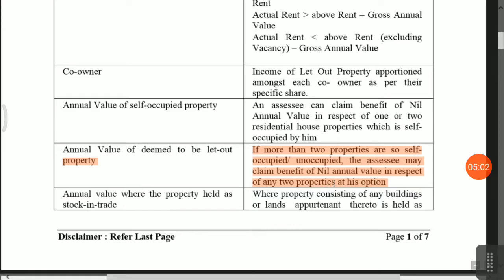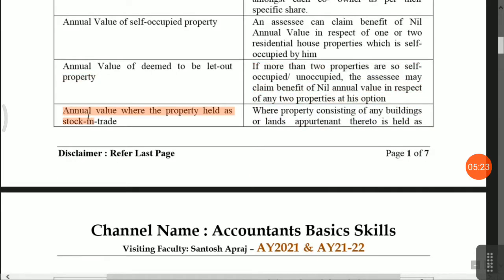Suppose an assessee is the owner of 3 properties. Then a maximum of 2 properties will be considered self-occupied and one will be considered deemed to be let out. Means rent will be calculated for the third property and it will be taxable in income from house property. Next one is annual value where the property is held as stock in trade.